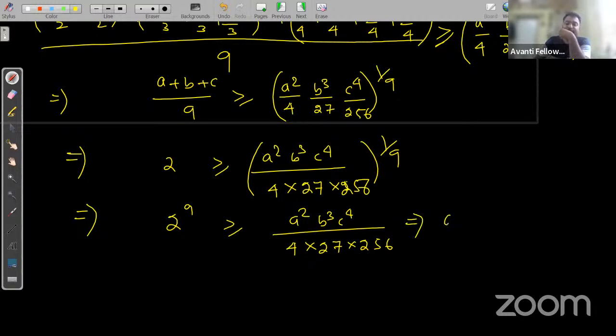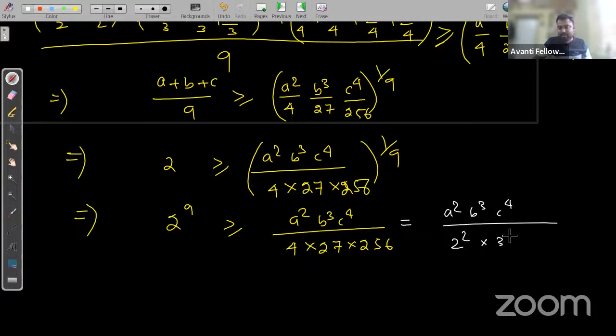Let us first simplify the right hand side and write it like this. So that is equal to A square B cube C to the power 4 divided by 4, which is 2 square,